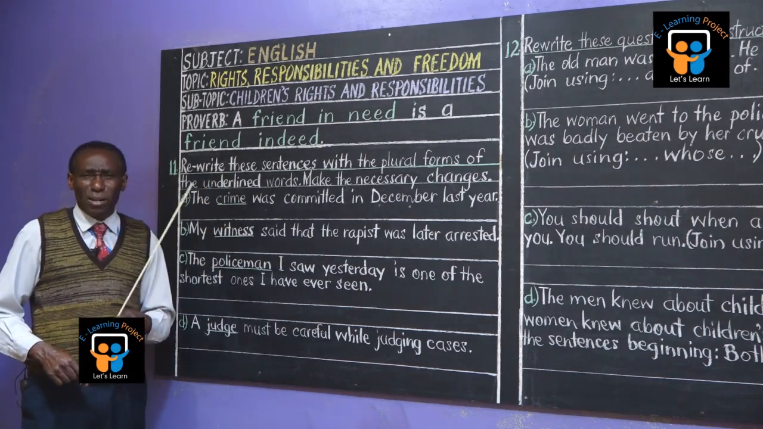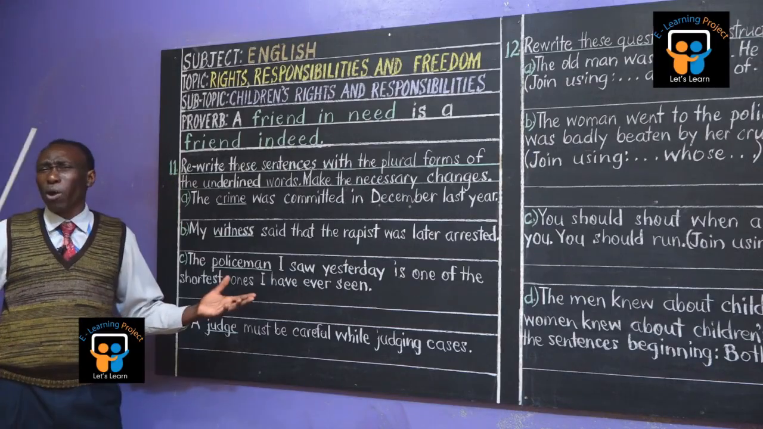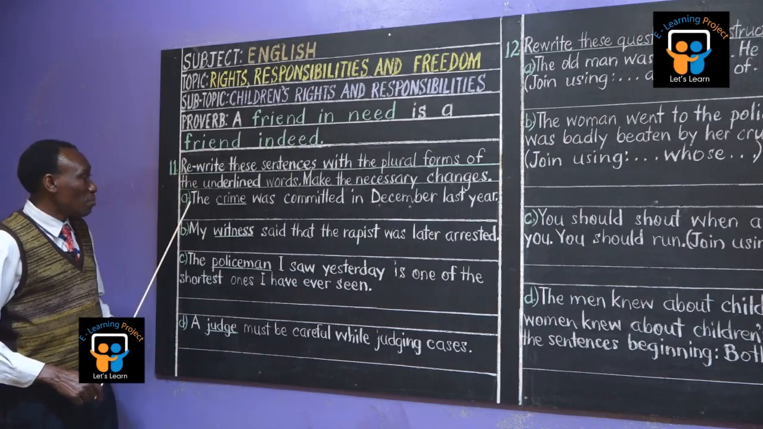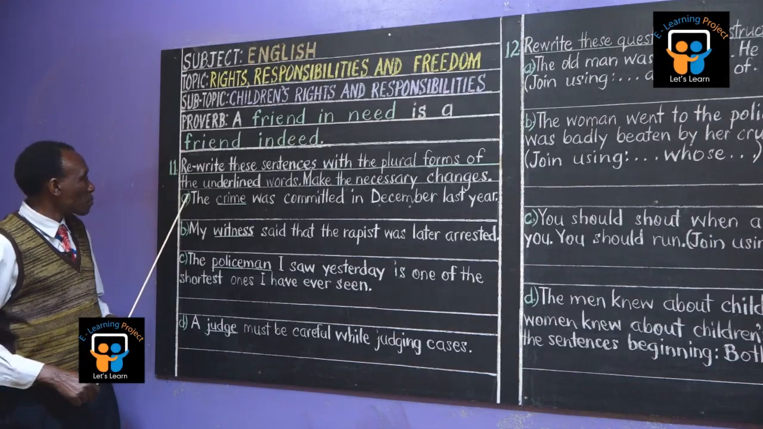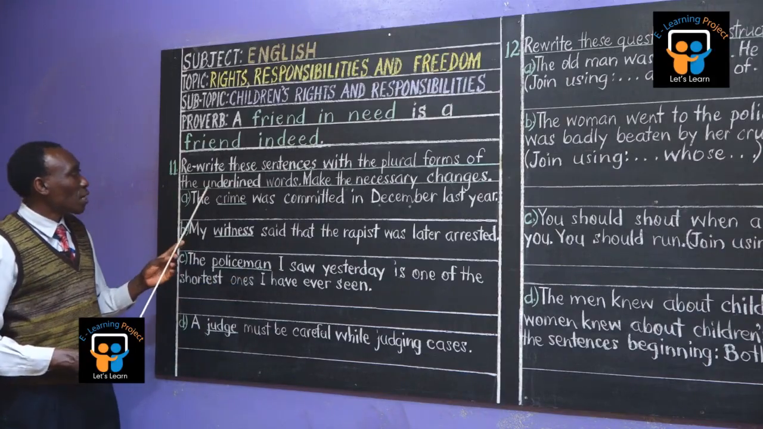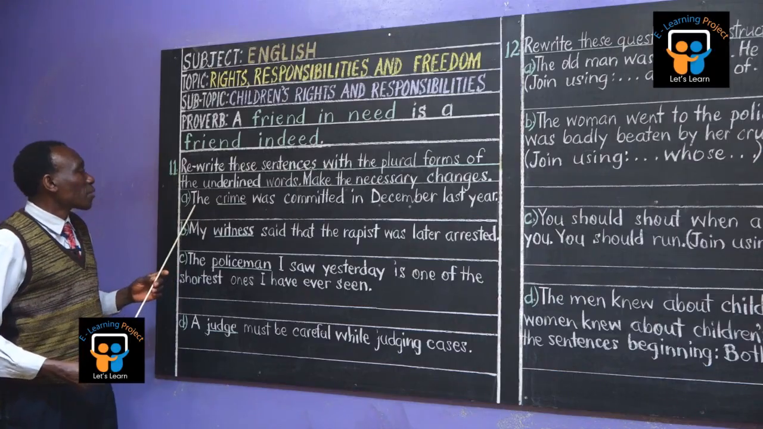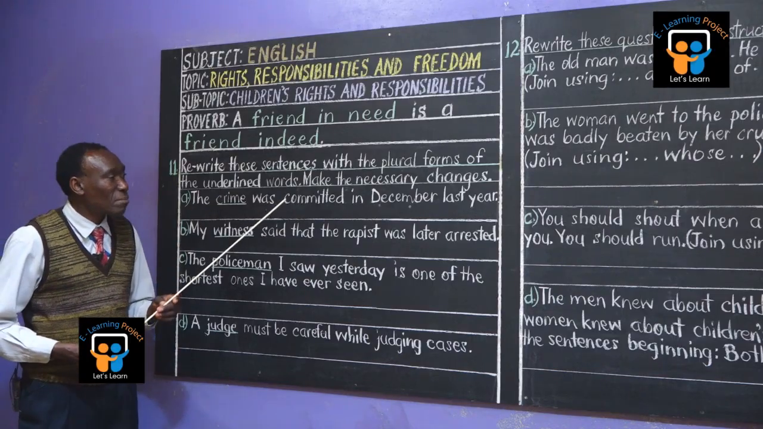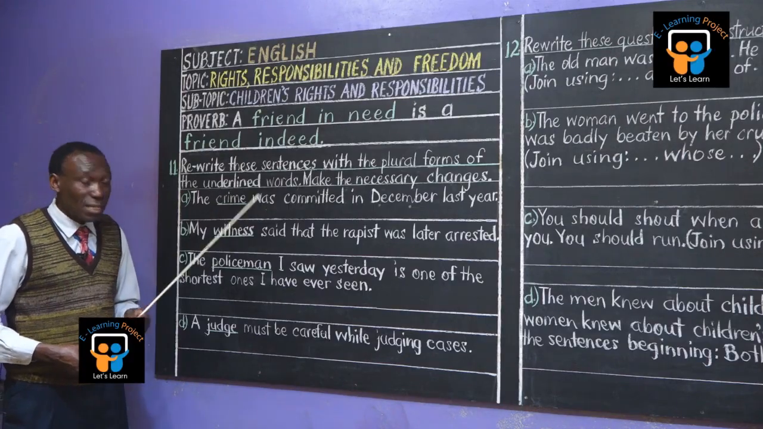But we do some work. We do homework. Don't say we make homework. No, we do homework, but we make changes, we make mistakes, if at all we do. So write these sentences with the plural forms of the underlined words, full stop. Make the necessary changes. The crime was committed in December last year.